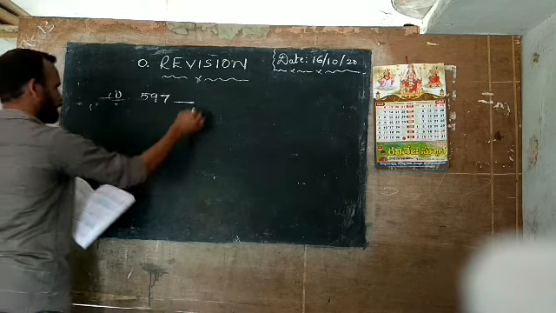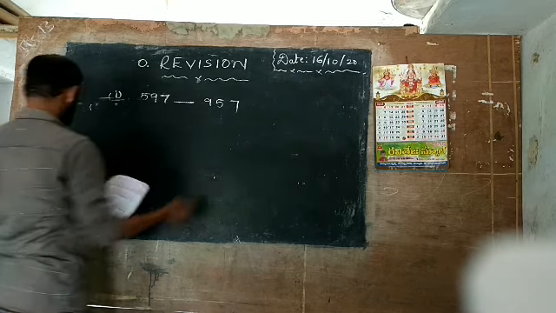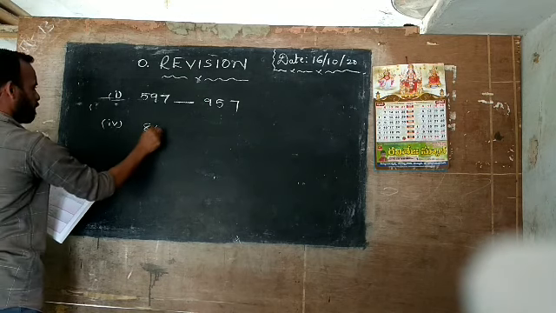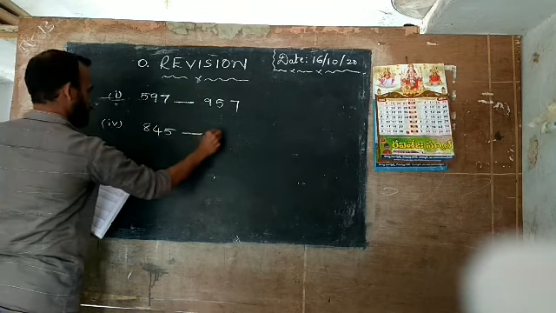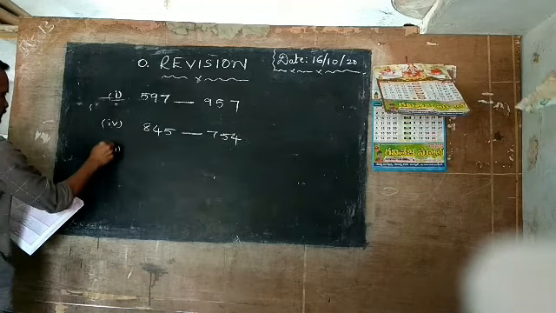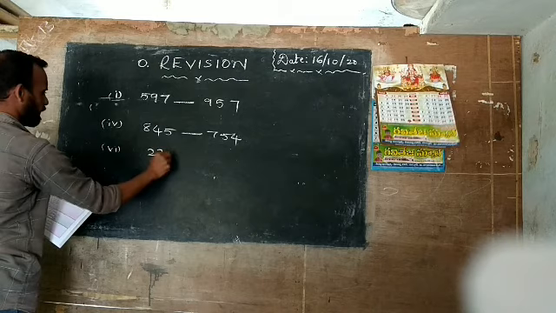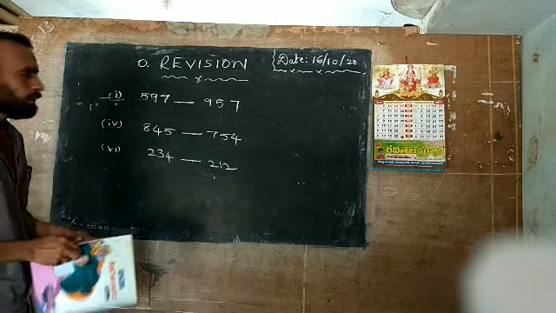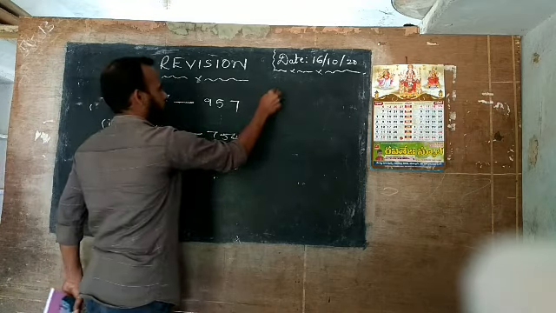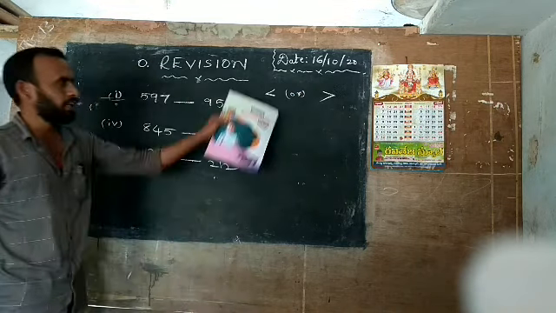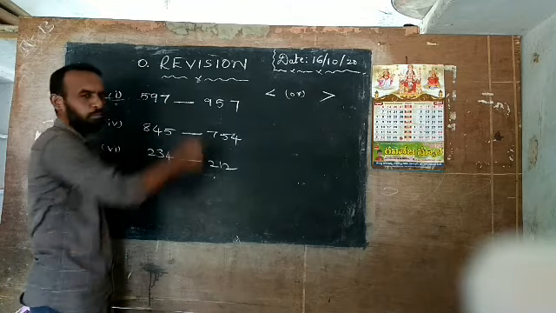First question in the next bit: 597 dash 957. Then I will go with the fourth question: 845 dash 754. Then the sixth, the last question: 234 dash 212. Here you put less than or greater than. These signs you put in these blanks.